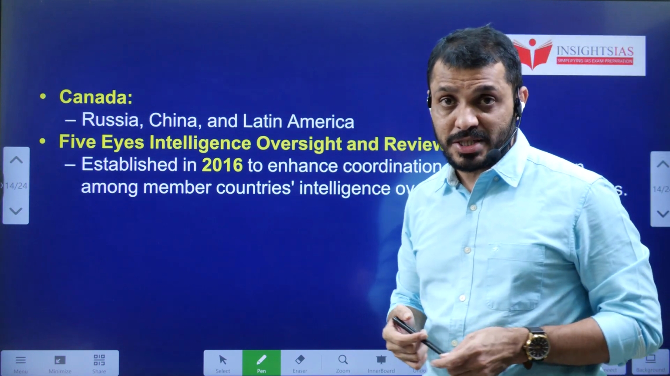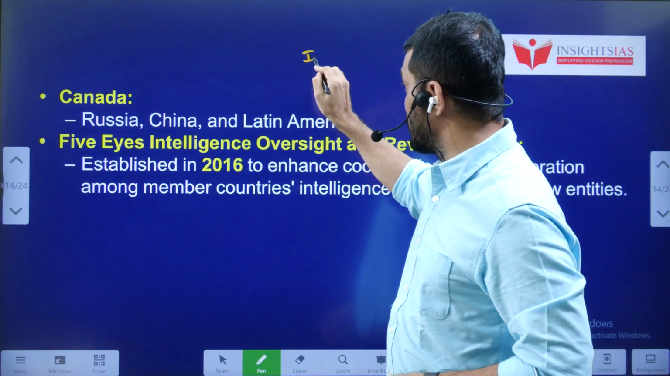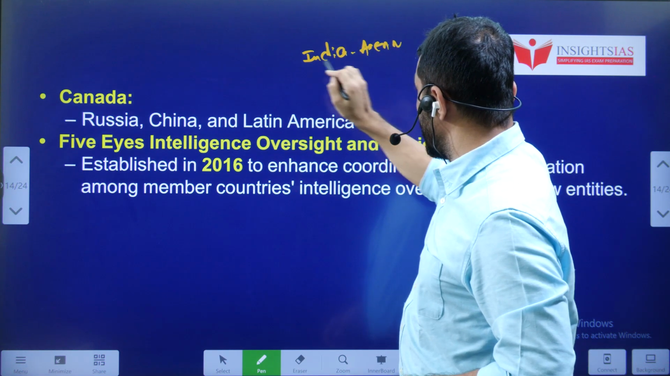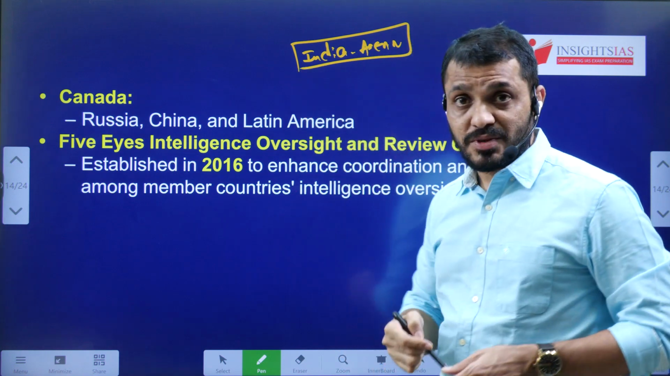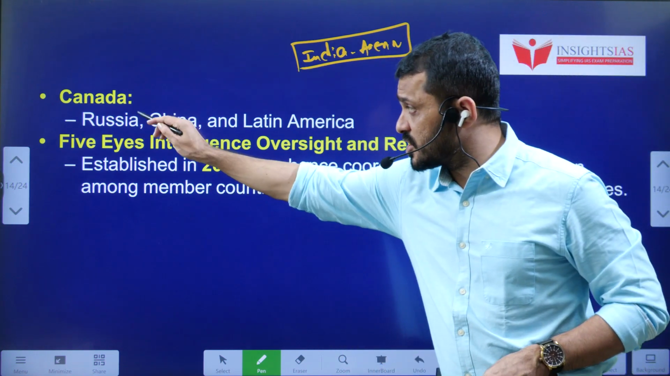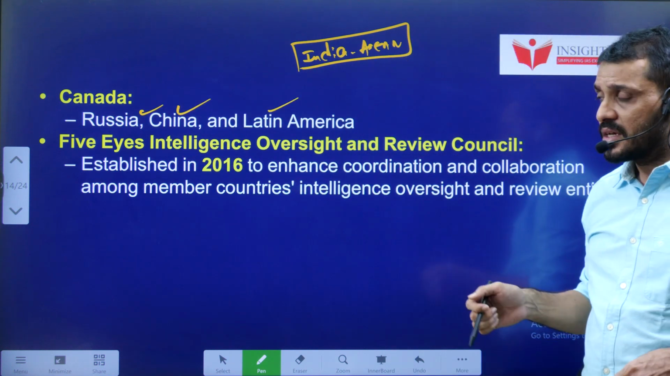Recently, the India-ASEAN Summit was held. Tell me, students, where was that meeting held? Recently, our Prime Minister also visited the India-ASEAN Summit. Where was it held? Canada is responsible to collect information from the regions of Russia, China and Latin America.